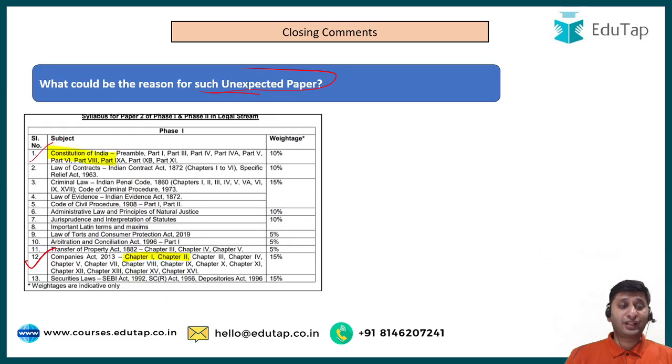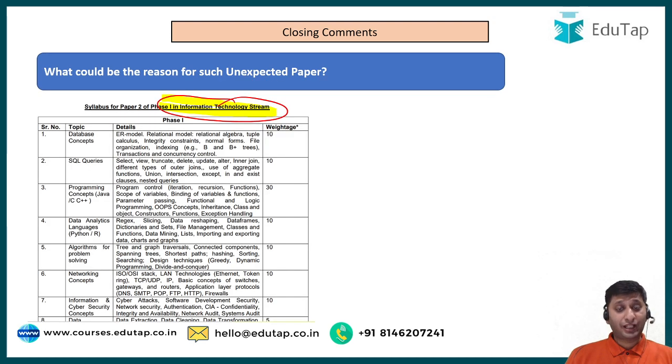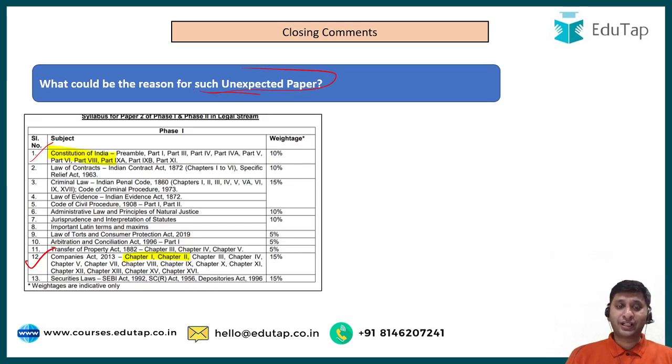So what I'm trying to say, guys, what I feel is that they messed up phase 1 paper 2 by having a common database of questions for all the streams: journal stream, legal stream, IT stream. So they might have some common database of questions, or even if it was not intended, it got mixed up, and therefore there were some questions in your exam which were not from the syllabus of journal stream but from the syllabus of legal stream or information technology stream.